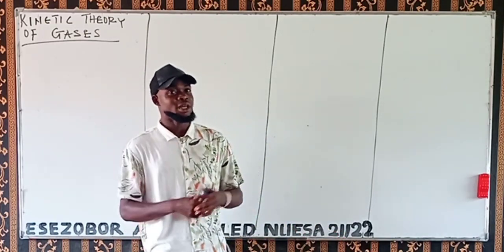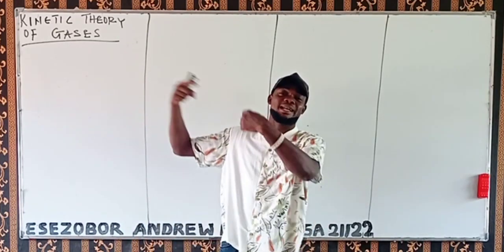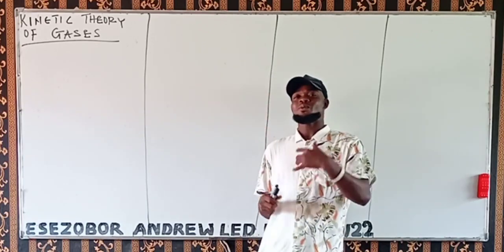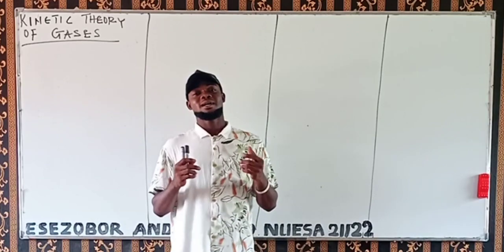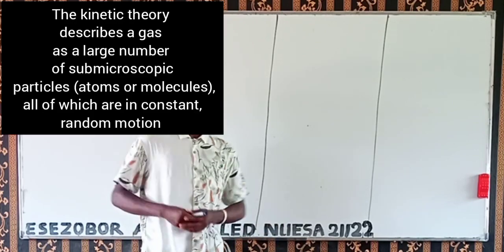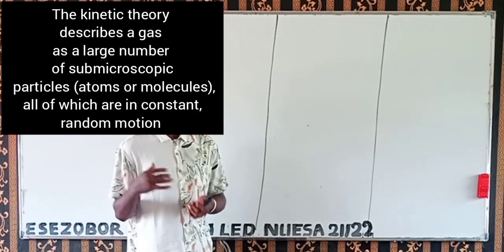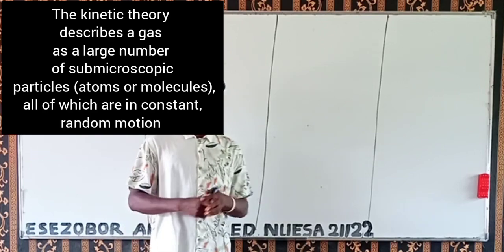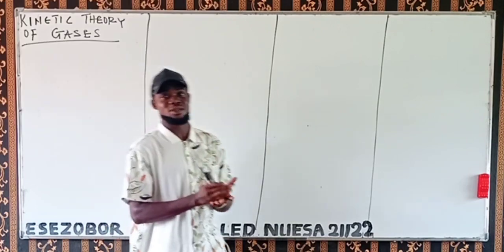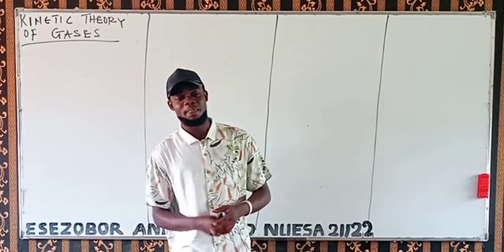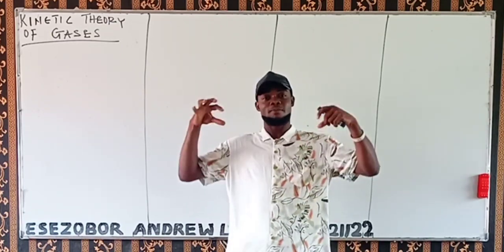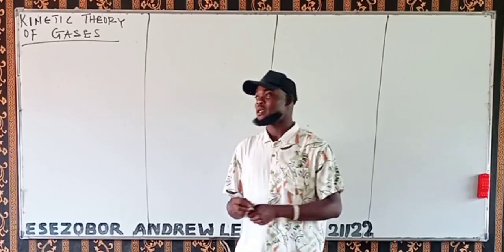That's what? Motion. So when we now bring this same kinetic to gases, to look at the theory that we now call the kinetic theory of gases, we are actually saying that it is the study of gases that are in motion. We are talking about motion here mainly because we also have the kinetic theory of matter, which was trying to tell us that matter is composed of particles that are constantly in random motion. If you look at the postulates of this kinetic theory, this motion is always there.